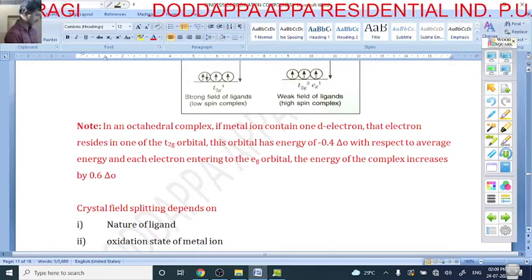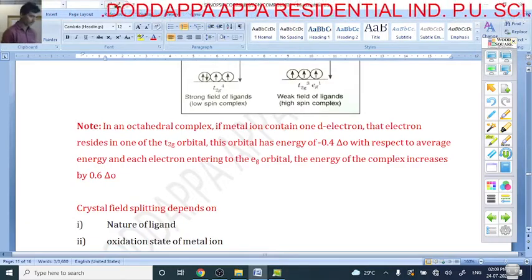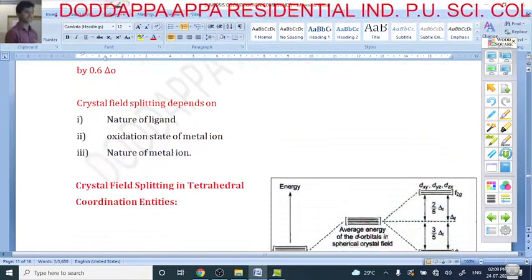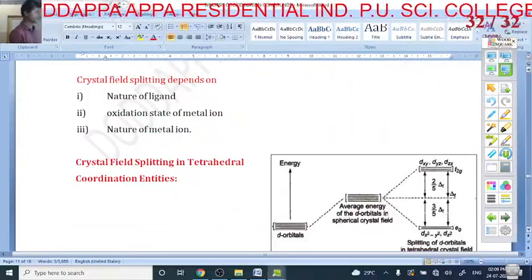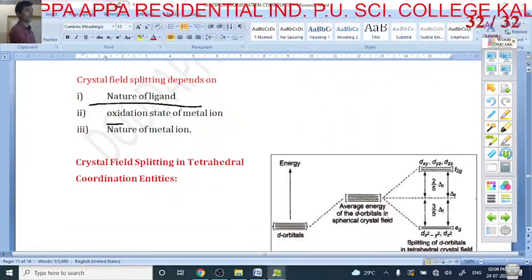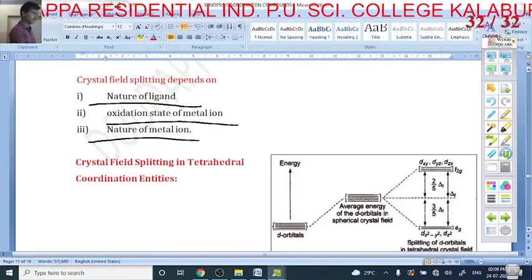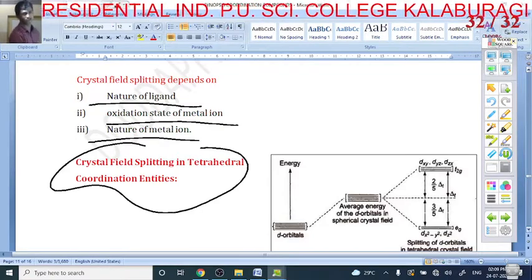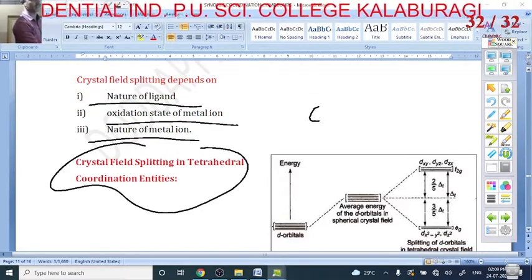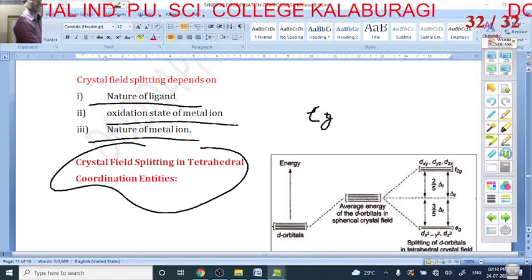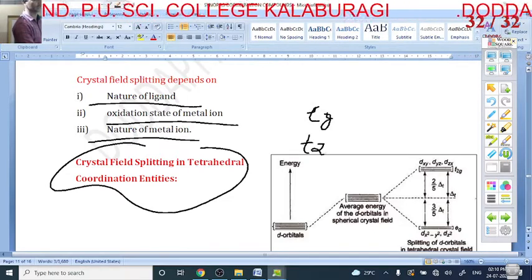The next is what the crystal field splitting depends on. The very important thing is the crystal field splitting. It depends on the nature of the ligand, the oxidation state of the metal, and the nature of the geometry. In octahedral geometry, the first is Eg and the next is T2g.